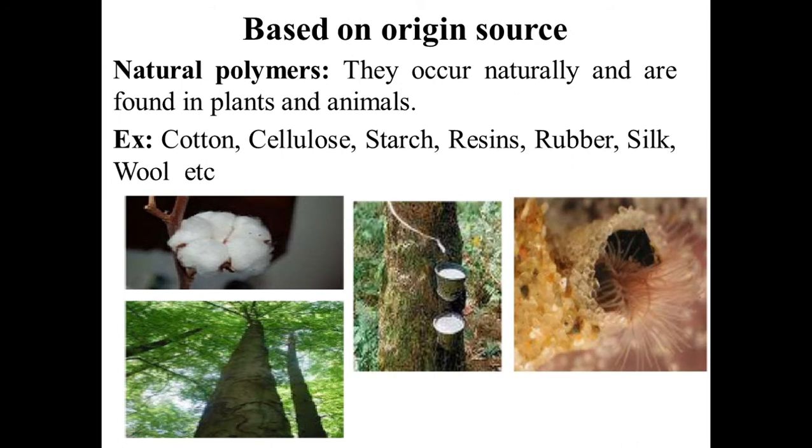First we will see, based on origin source, it is classified into natural polymers and synthetic polymers. What are natural polymers? They occur naturally and are found in plants and animals, and are called natural polymers. Example, cotton, cellulose, starch, resins, rubber, silk, wool, etc.